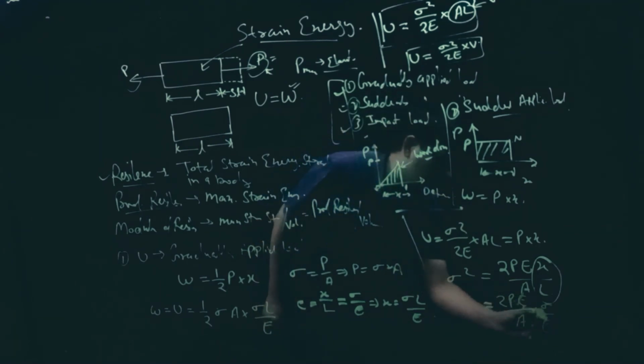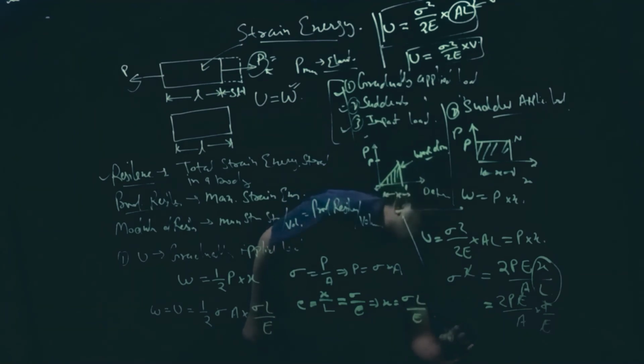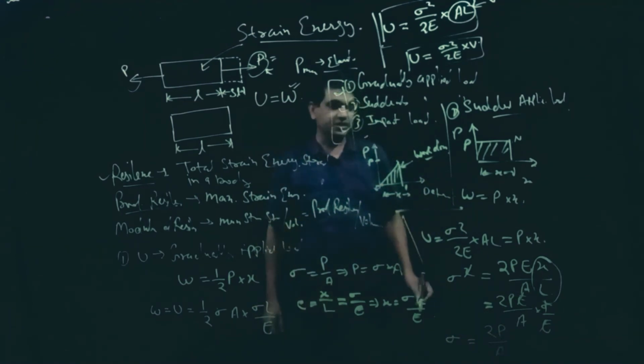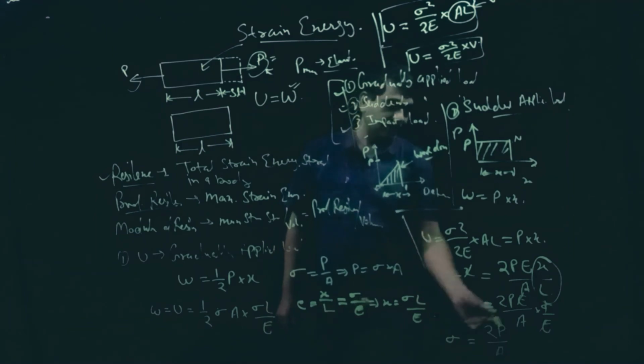E will cancel out, and sigma is equal to 2P upon A.